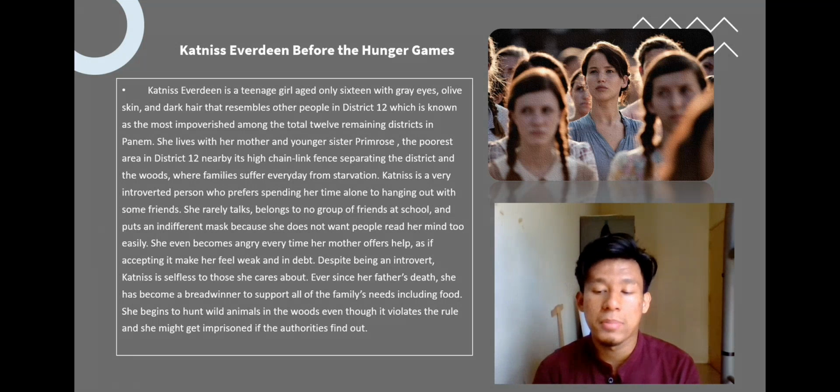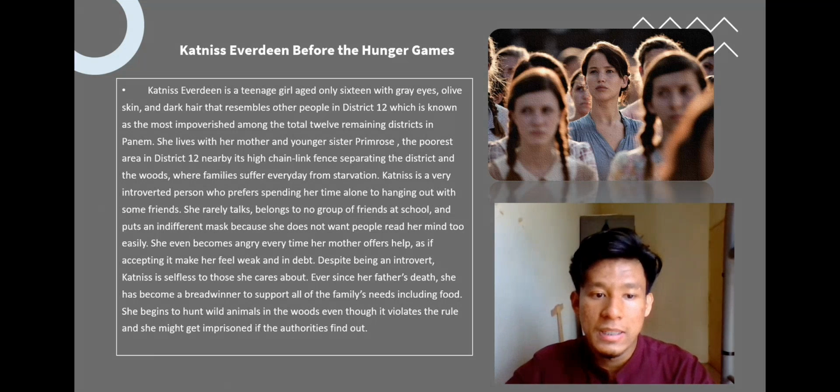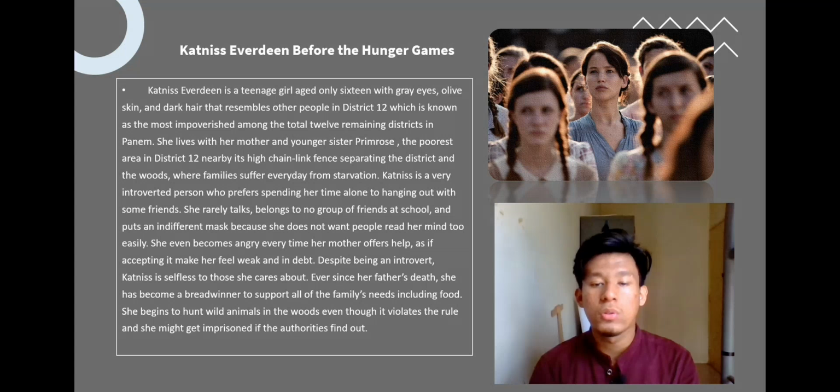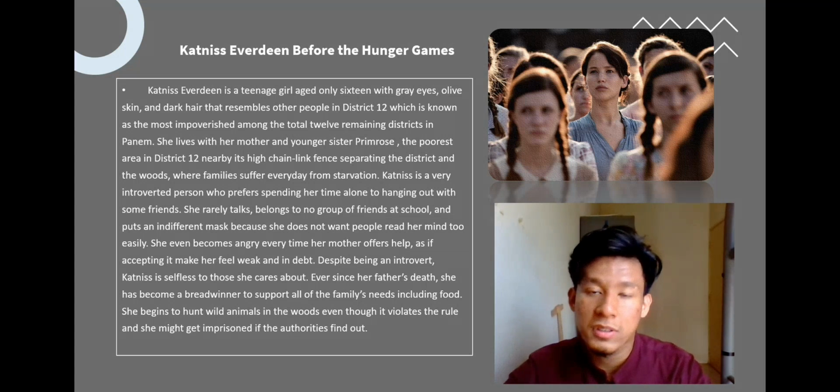Katniss is a very introverted person. The first characteristic we know of Katniss is that she is very introverted, and she rarely talks, belongs to no group of friends at school, and puts on an indifferent mask because she does not want people to read her mind too easily. She even becomes angry every time her mother offers help, as if accepting it makes her feel weak and indebted. Despite being an introvert, she began to hunt wild animals in the woods, even though it violates the rules and she might get imprisoned if the authorities find out.